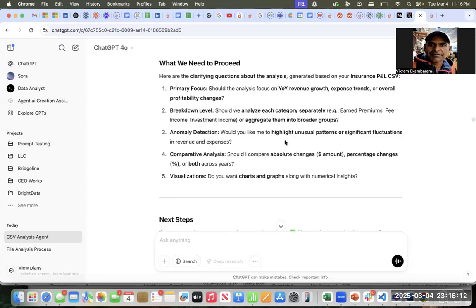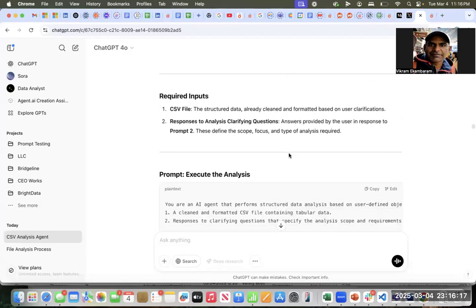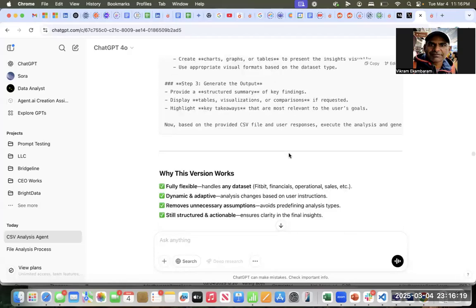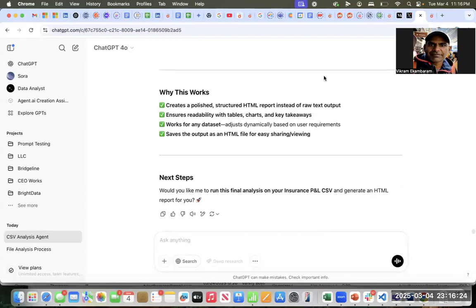So we kind of keep going on, and then it's like, to generate responses, what inputs does it need? So it goes to that. And so at the end of it, I have a bunch of prompts. As you can see, it's kind of a long process that I go through, but I now have all my prompts.